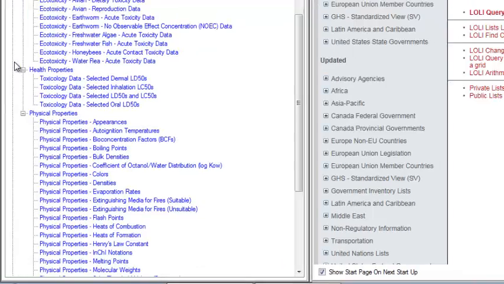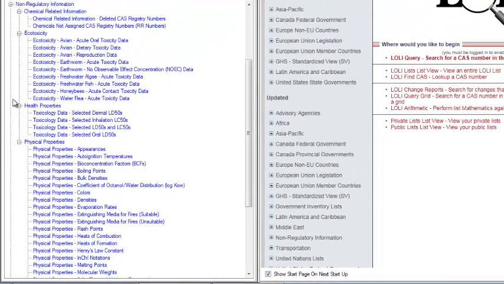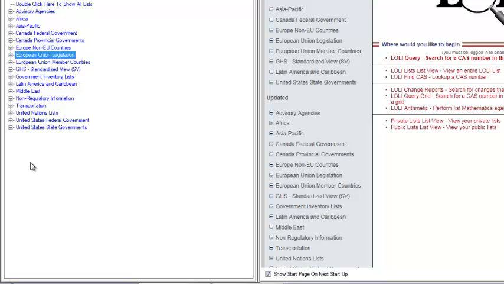Non-regulatory information includes chemical data that does not necessarily come out of a regulatory environment, but instead comes up from testing or other results. These would include your physical chemical properties, your tox and ecotox properties. All of this information can be found under non-regulatory information. Finally, we do have a special set of lists we've created called the GHS Standardized View.